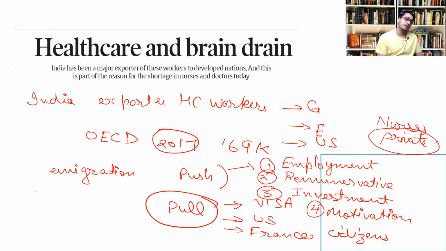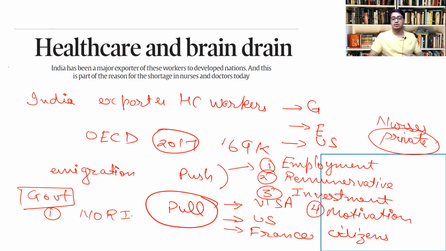What has the government done? The government has taken various steps recently in order to stem this brain drain. First of all, in 2014, they stopped issuing NORI certificates. What is a NORI certificate? NORI means no objection to return to India certificate. If a doctor is going to the US, he generally goes on a J1 visa, which is a study visa for higher studies.